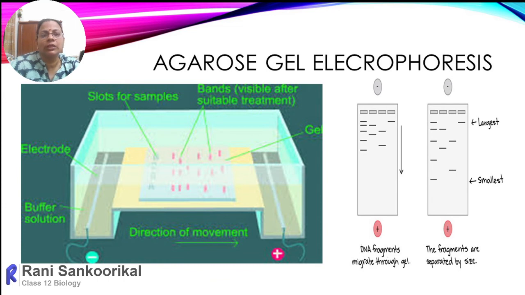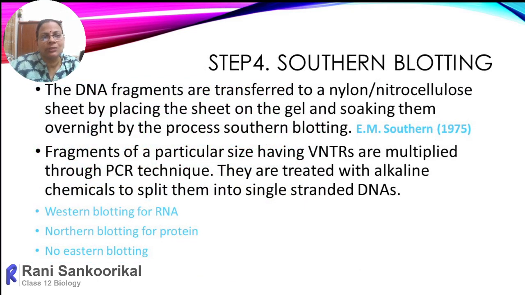This is the picture I have given of how gel electrophoresis is conducted. One side is the cathode, the other side is the anode. Near the cathode region, the loading sites for the DNA will be in the form of wells. There we can load the fragmented DNA. When we connect this to an electric field, the DNA fragments will automatically be separated. On the right side, I have given the separated fragments in different form. Then we'll move on to the next step, southern blotting.